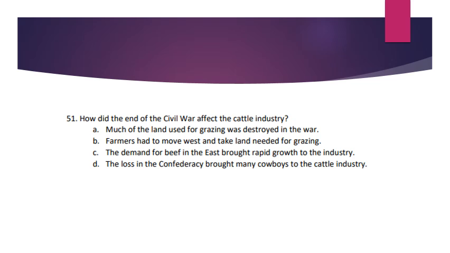Number 51. How did the end of the Civil War affect the cattle industry? A. Much of the land used for grazing was destroyed in the war. B. Farmers had to move west and take land needed for grazing. C. The demand for beef in the East brought rapid growth to the industry. D. The loss in the Confederacy brought many cowboys to the cattle industry.